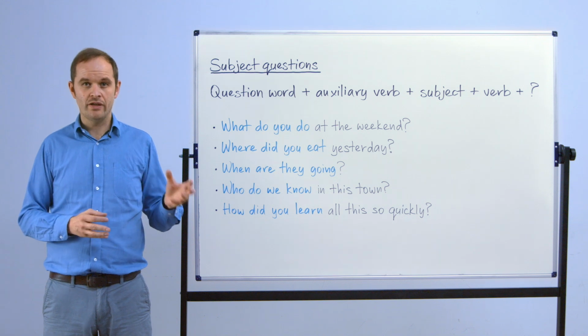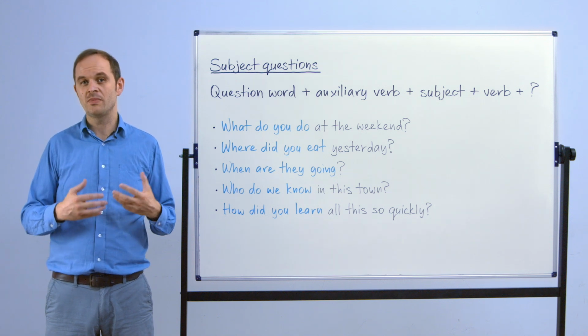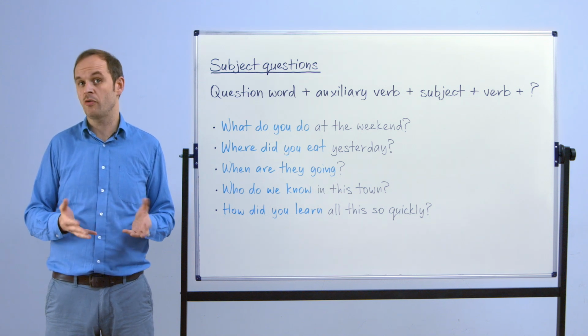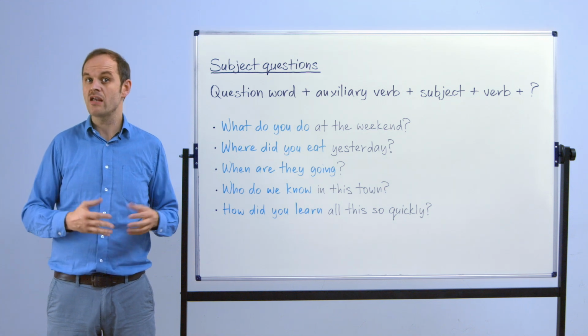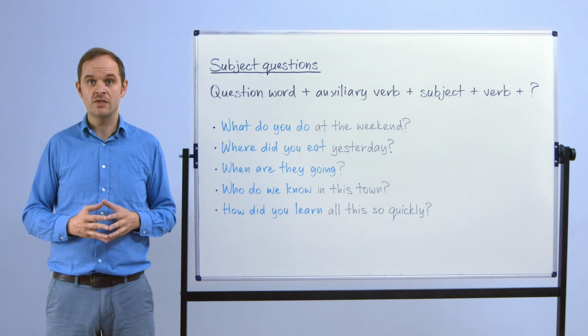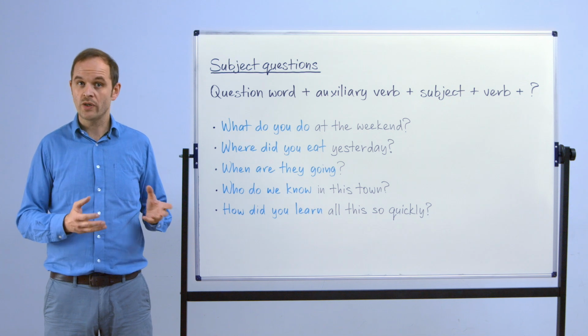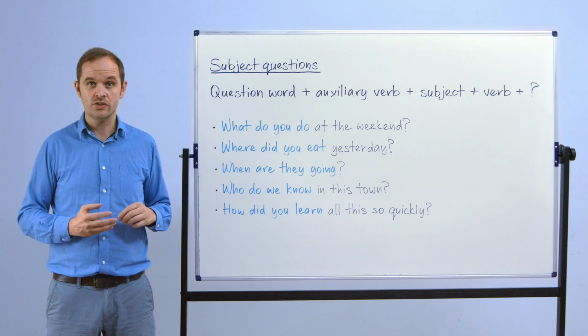However, at this level in English, there are some details that you need to be careful about if you want to ask questions properly in English. So in this lesson, we're going to be looking at the three main forms of asking questions at intermediate level. First of all, we're going to take a look at what's called subject questions.